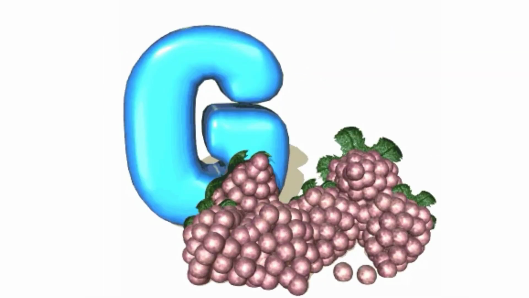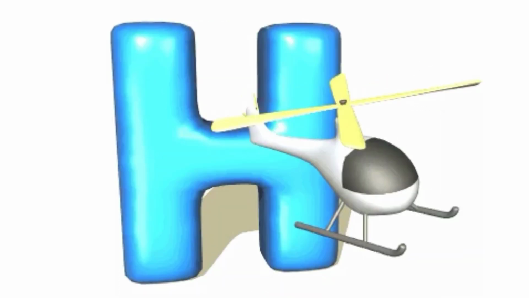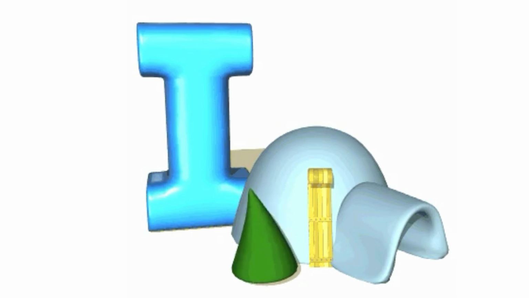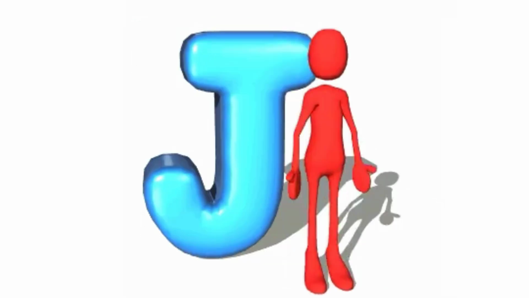G is for grapes. H is for helicopter. I is for igloo. J is for jump. K is for koala.